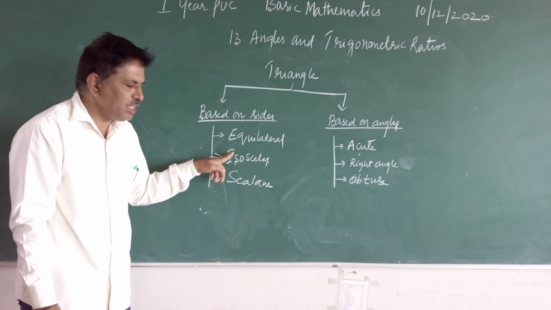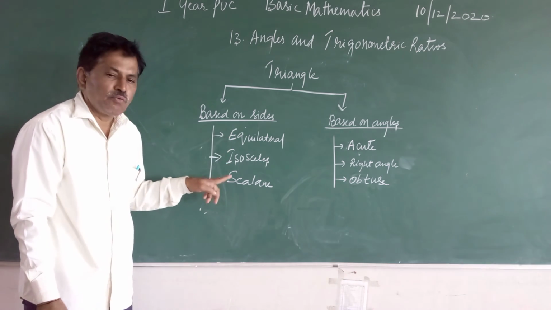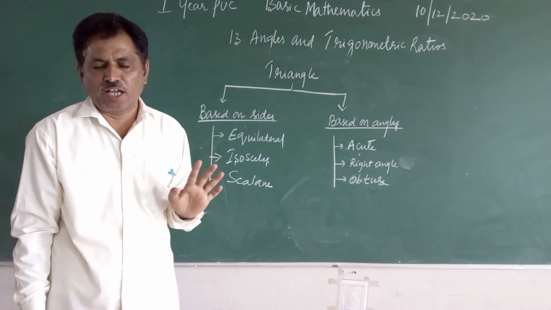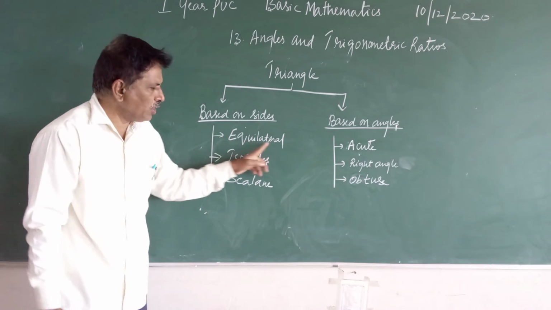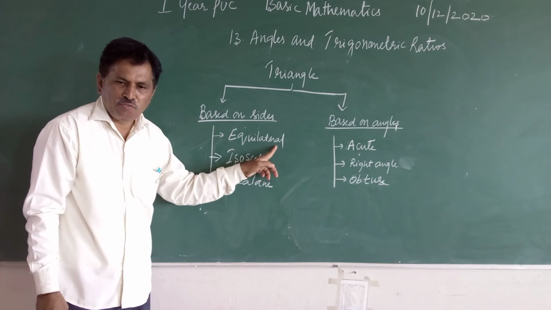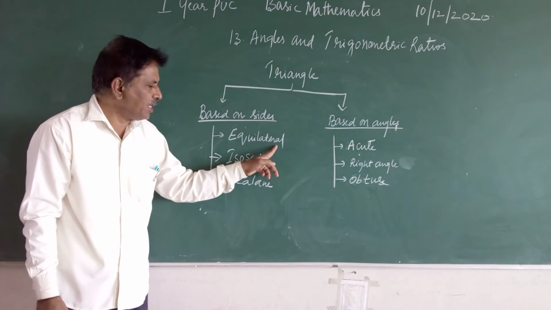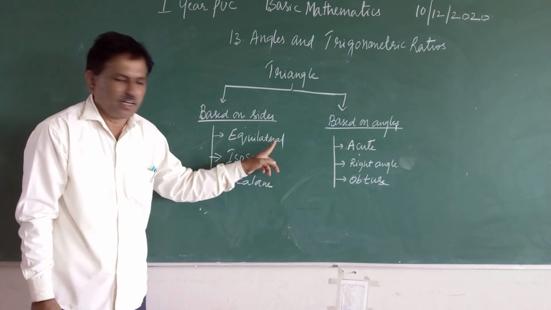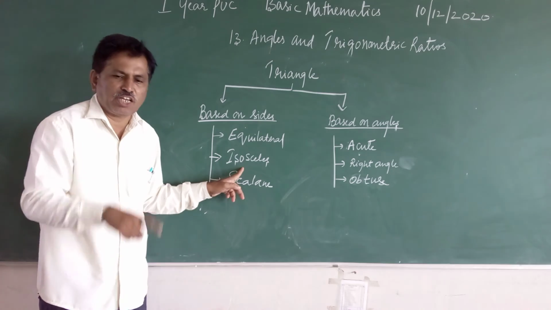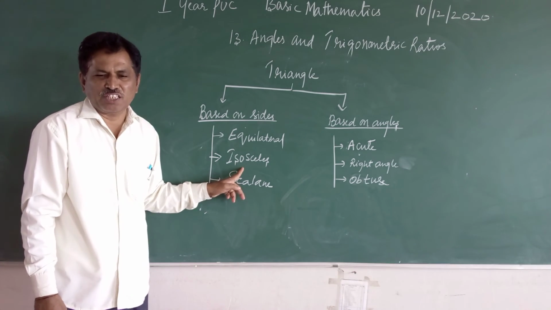So these triangles will speak about the sides of the triangle. Suppose if all the 3 sides are equal, then it is called as equilateral triangle. Suppose if any 2 sides are equal, then it is called as isosceles triangle.